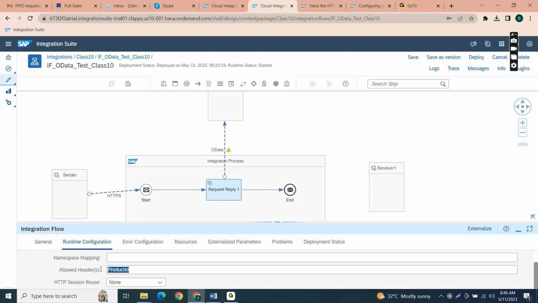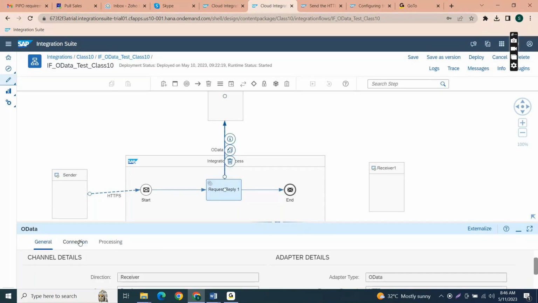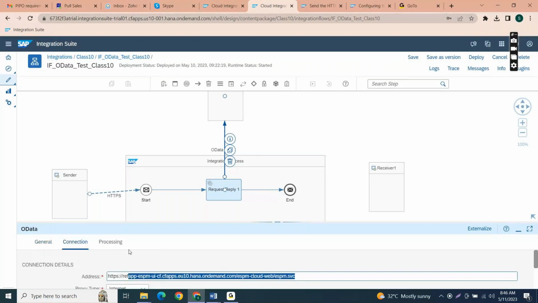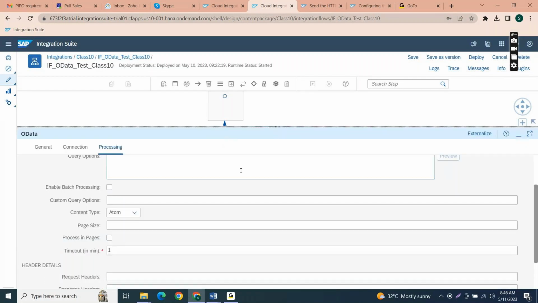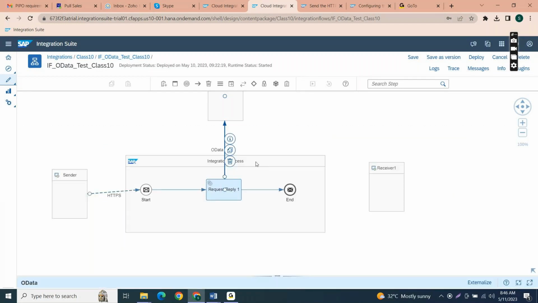When they send this product ID, this request reply service will fetch the data from the connected service. The configuration is lost here, so let me configure this.